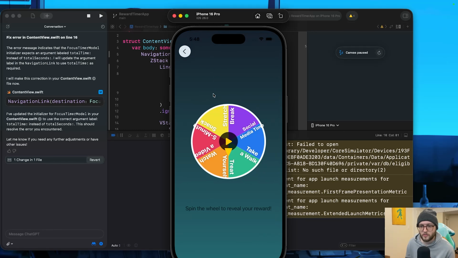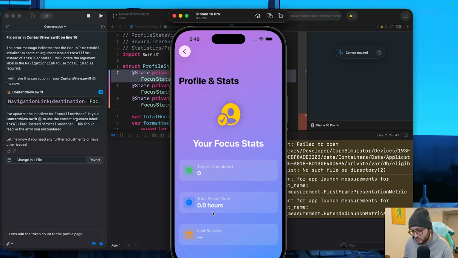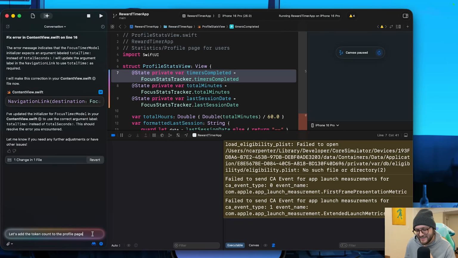This is a whole can of worms. This might be a Sunday, aka tomorrow problem. It also doesn't look like it's counting the completed timers. Even though we ran the test and it said that it should be working, it doesn't seem to be at all. But again, maybe all the variables changed and it's just like, I don't know, what are you actually tracking? What are you actually showing?